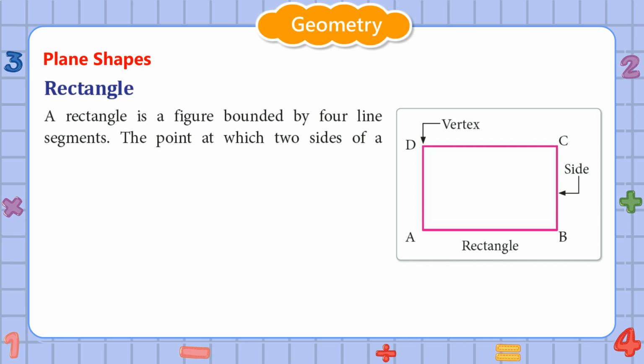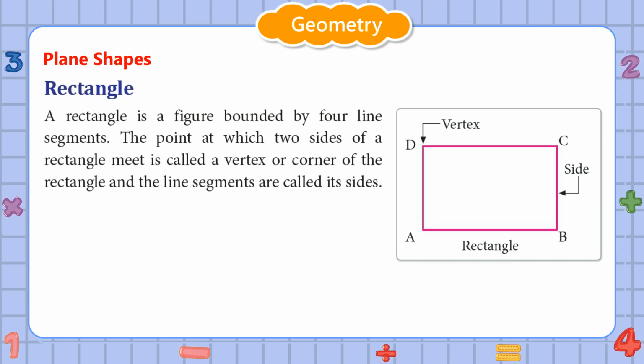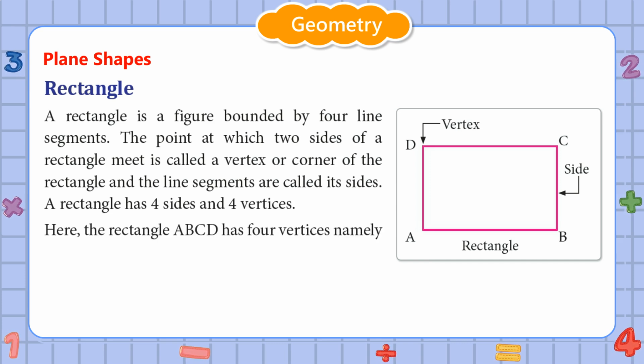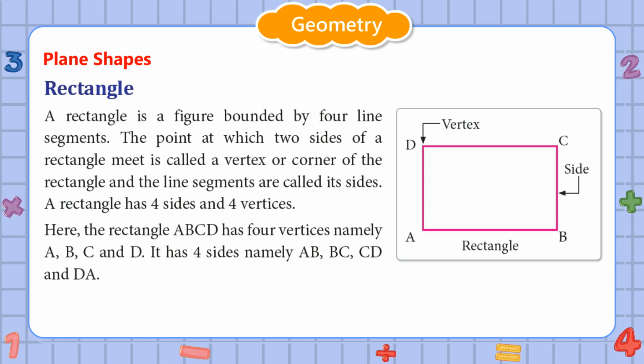The point at which two sides of a rectangle meet is called a vertex or corner of the rectangle, and the line segments are called its sides. A rectangle has 4 sides and 4 vertices. Here, the rectangle ABCD has 4 vertices, namely A, B, C and D. It has 4 sides, namely AB, BC, CD and DA.